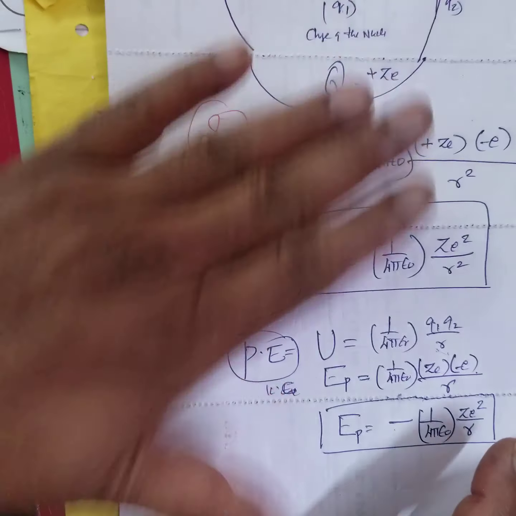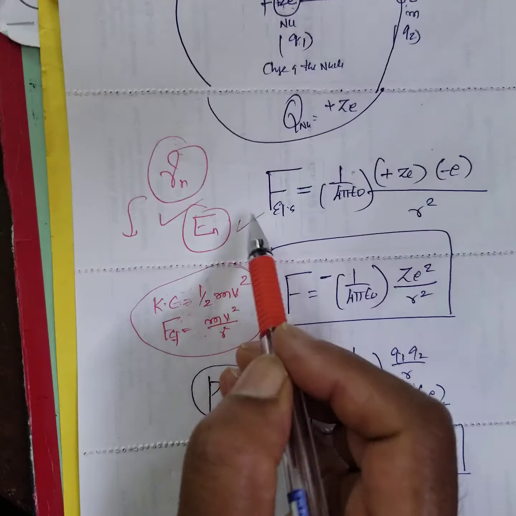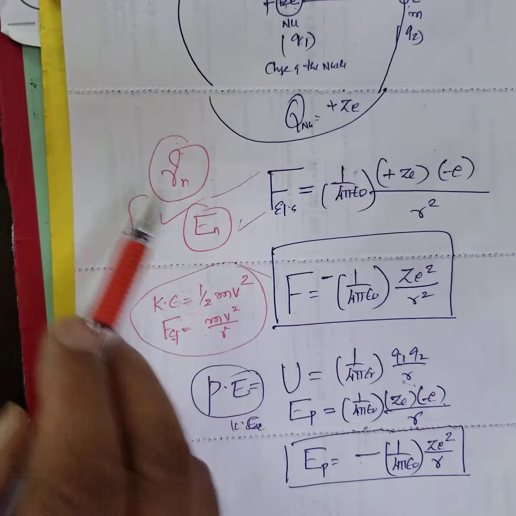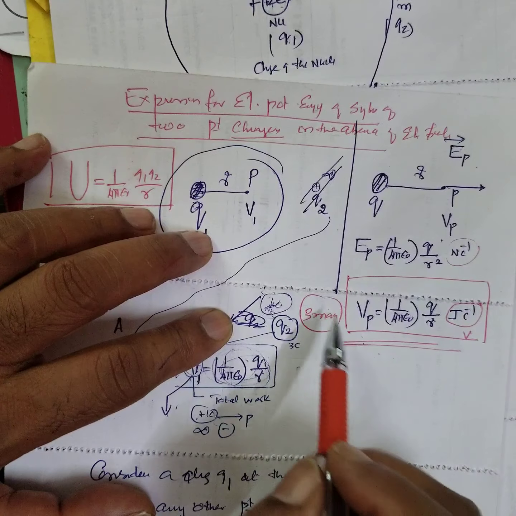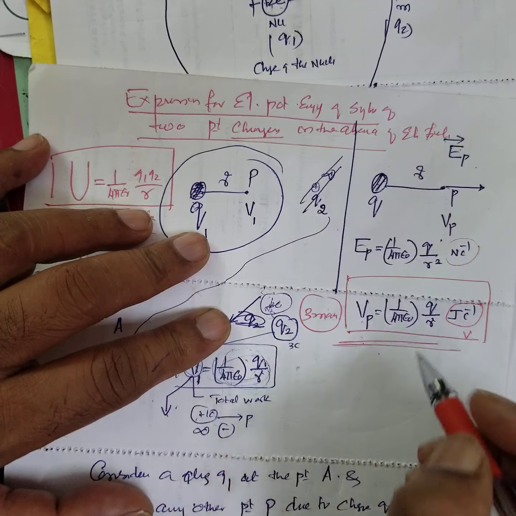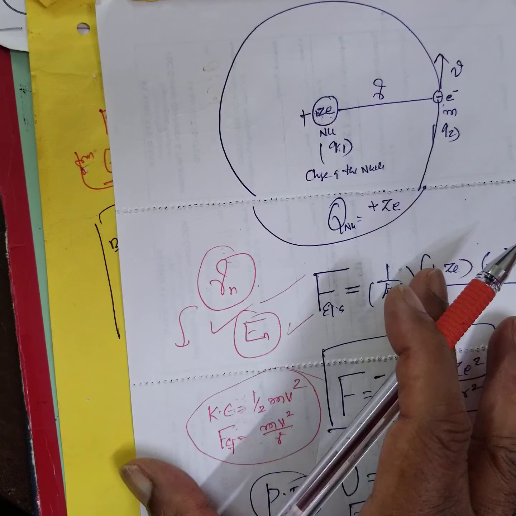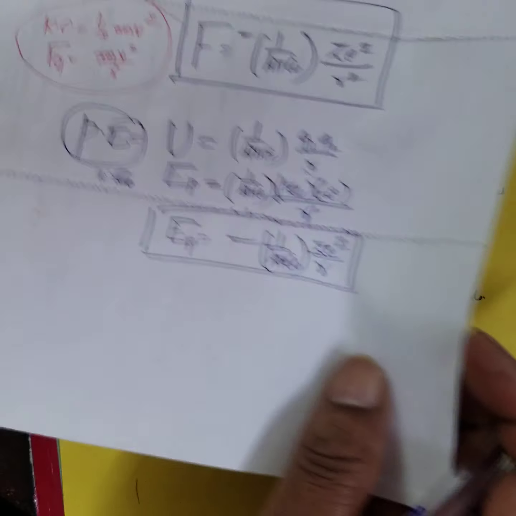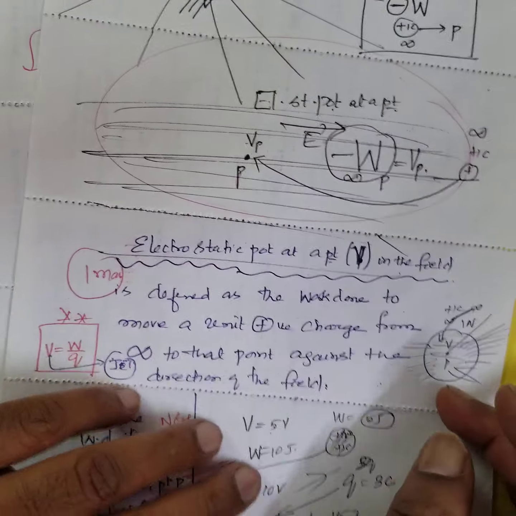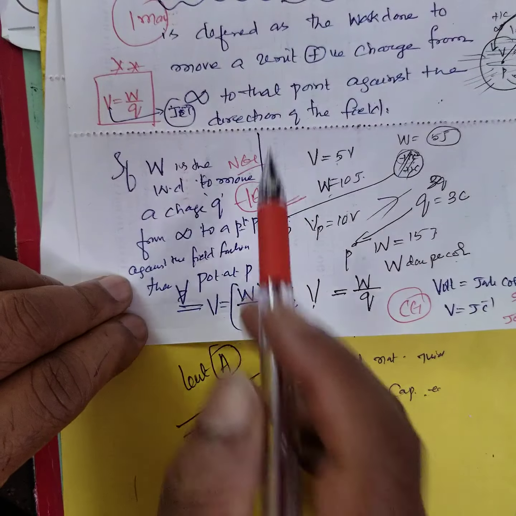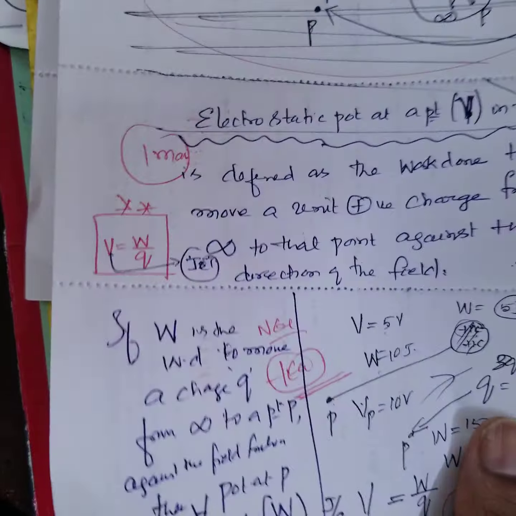Next, immediately I will do the expression for this. This you are definitely going to get. Then I have to do the expression for potential at a point. This is also 3 or 4 marks. See, now our aim is to gain the marks, right? You work out immediately the potential at a point, as well as the potential energy of the system of charges. Two or three times you have to work it out.